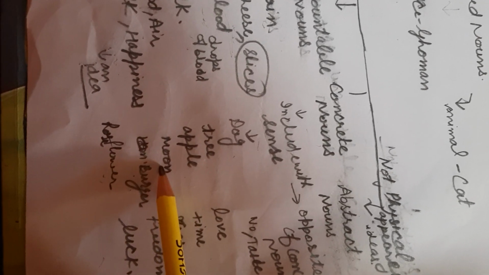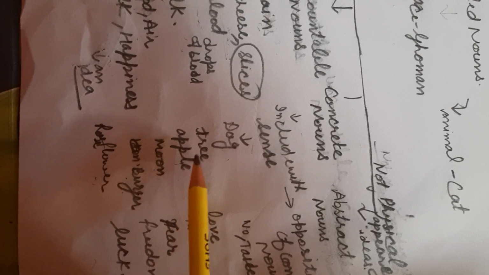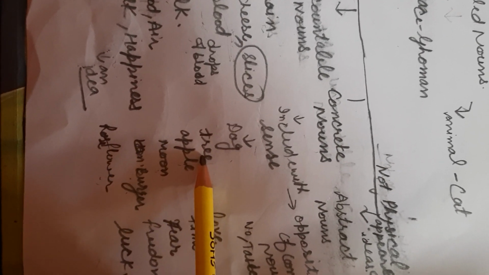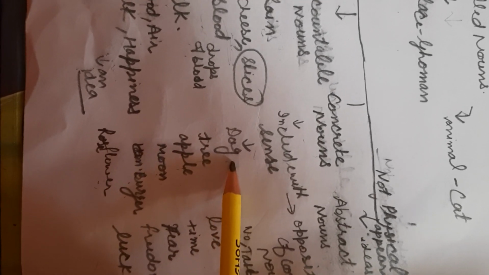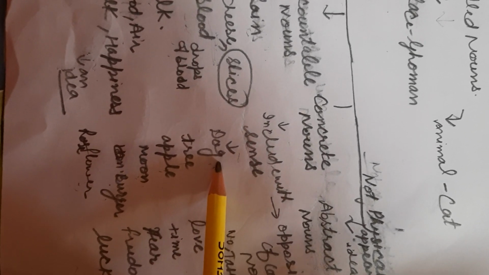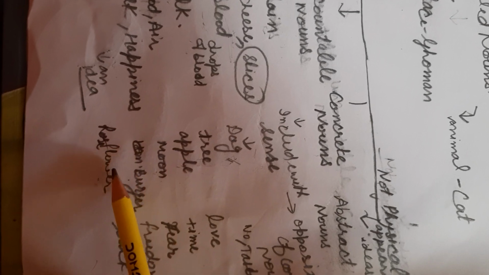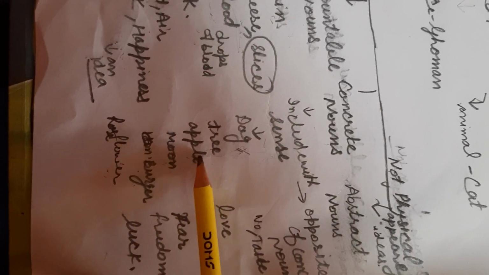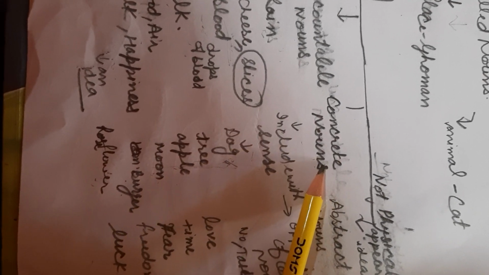Moon is the light, we can observe the light of the moon, and while we eat an apple we can observe the taste. Tree also we can see. If the dog is barking, we can hear the sound of the dog. So these examples are related to concrete nouns.